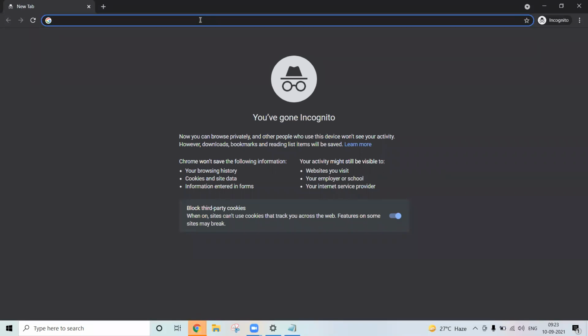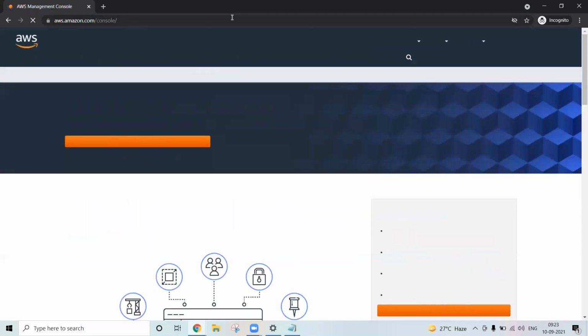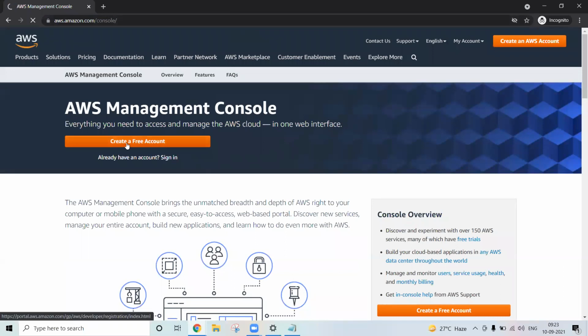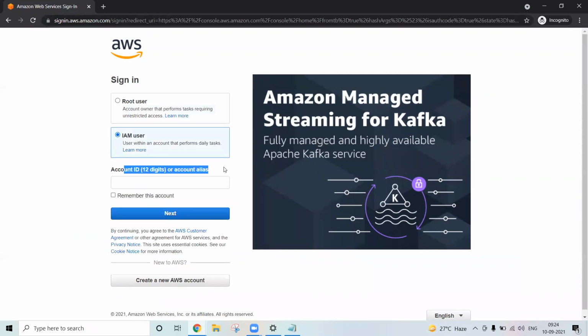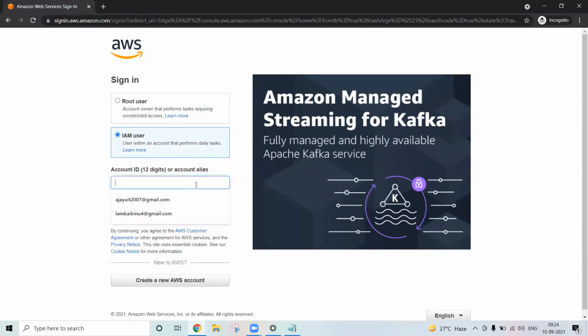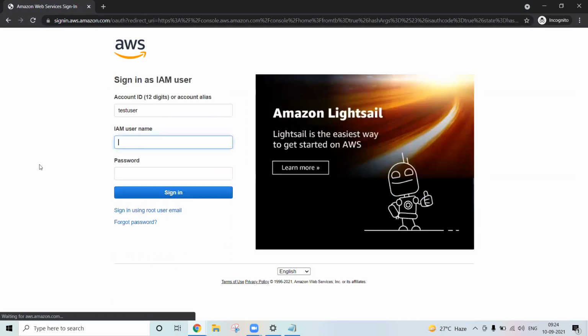AWS console. Okay, let's log in. Here I will select IAM, right? Account ID or account alias. Account ID means, let's select that. Now click next.